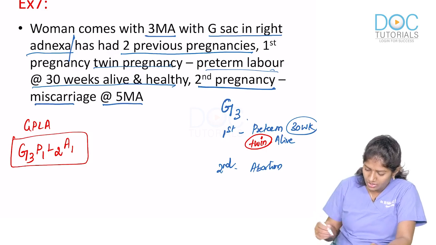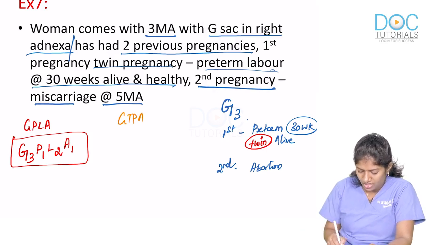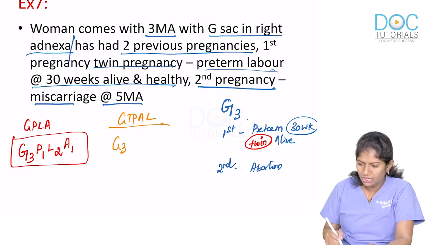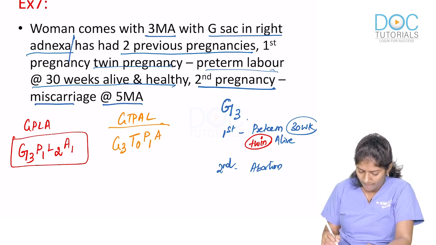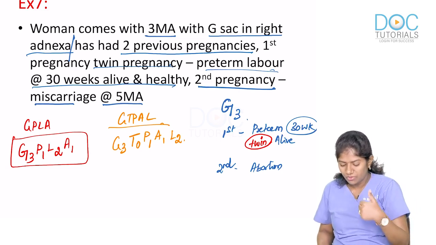So under GT-PAL, this will again be Gravida 3. There are no term pregnancies in the past. There was 1 preterm pregnancy, para 1, abortion 1, living 2.